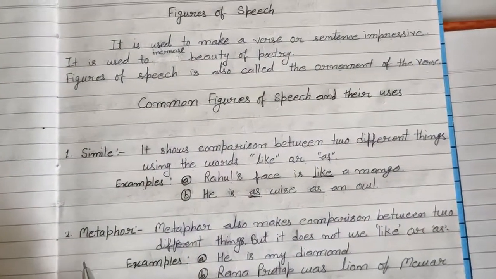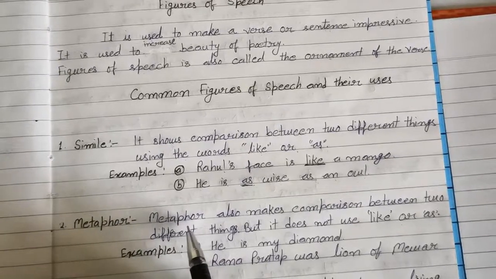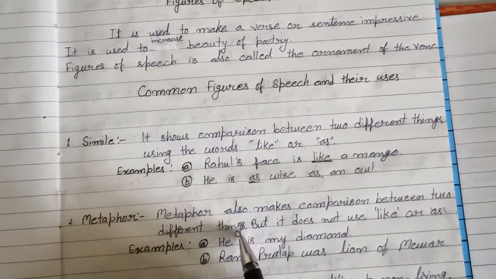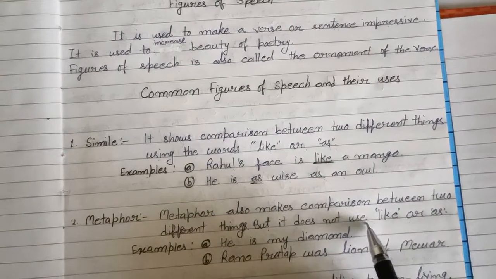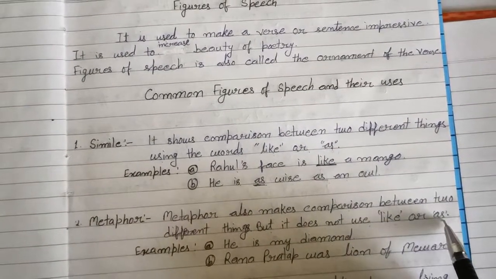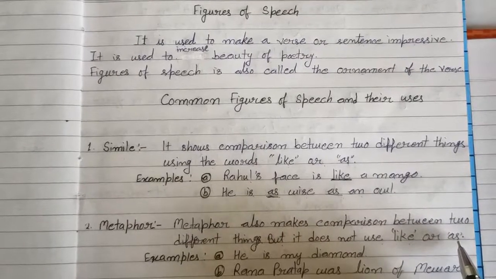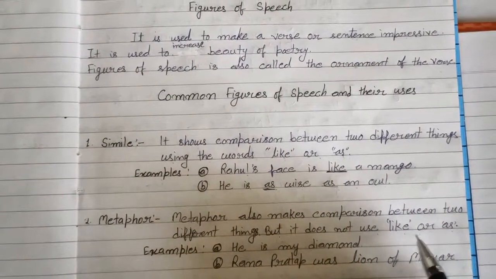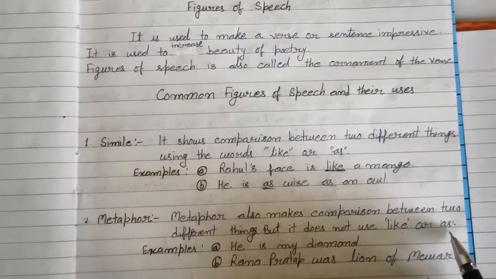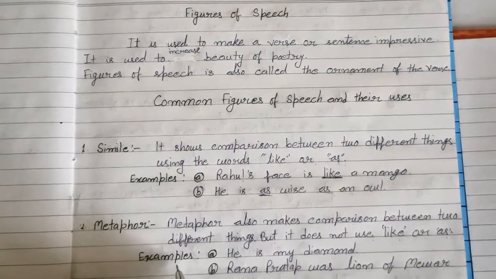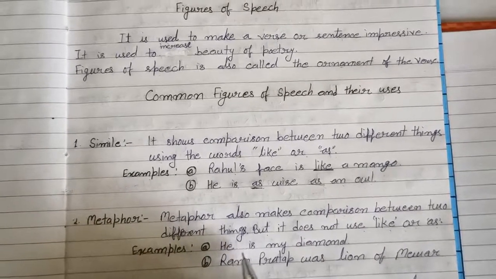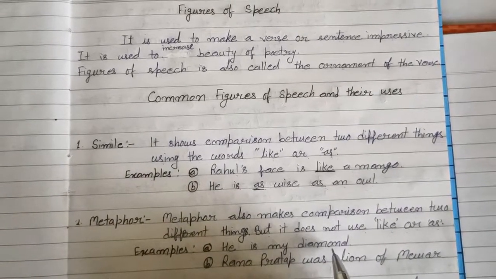We will move to the second one, metaphor. Metaphor also makes comparison between two different things, but it does not use like or as. It is also used in the sense of comparison, but it doesn't use the words like or as. Look at the examples. After that you will understand it better. He is my diamond.